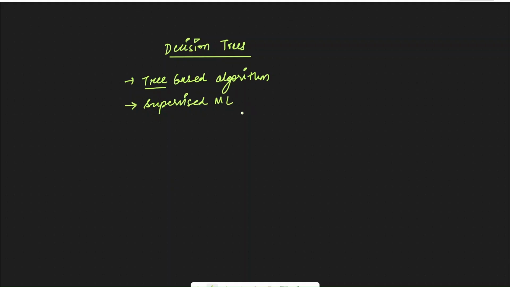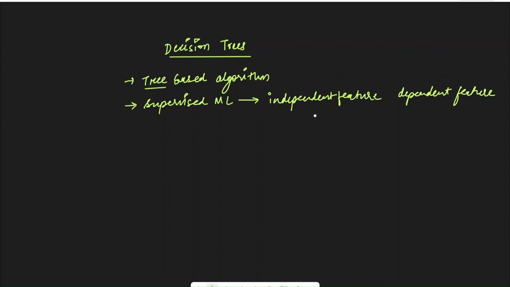If you don't know what supervised machine learning algorithm is, then I have a video already uploaded on my YouTube channel about supervised machine learning and unsupervised machine learning. But to give a brief explanation, in supervised machine learning algorithms, we have an independent feature as well as a dependent feature.